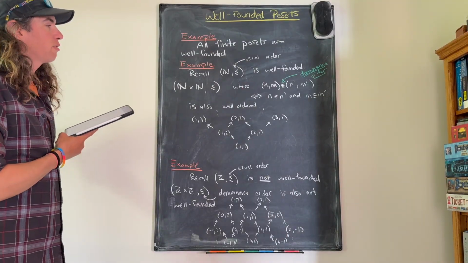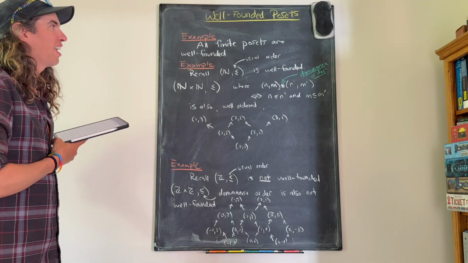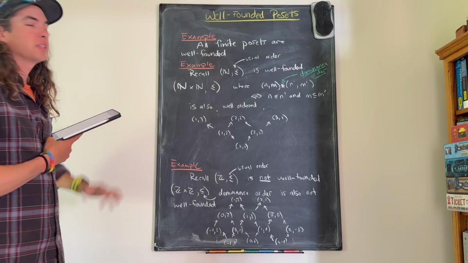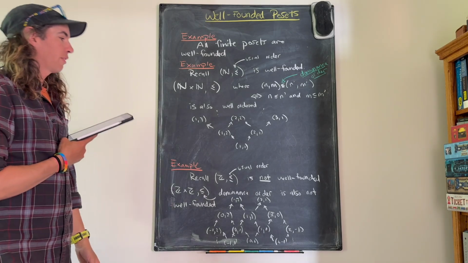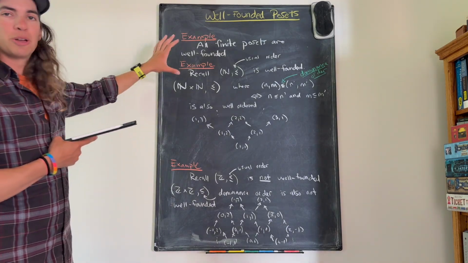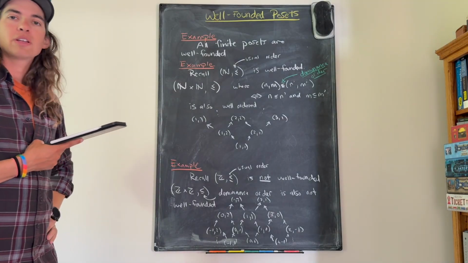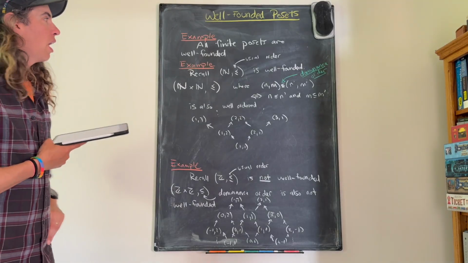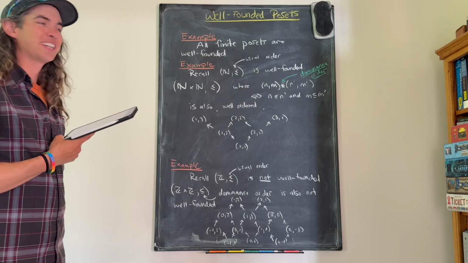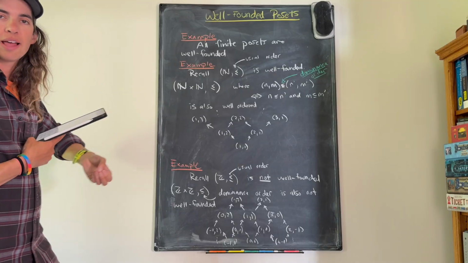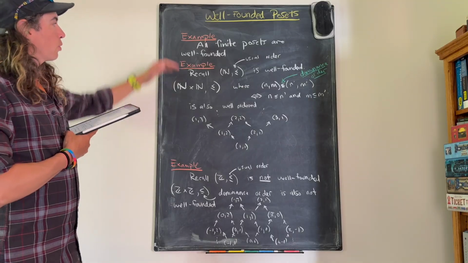Okay, so now we're going to have a few more examples of well-founded and non-well-founded posets. And this will lead to a method of producing well-founded and non-well-founded posets from other ones, which is kind of cool. The first example that I probably should have mentioned before is that all finite posets are well-founded, right? Remember, one of the conditions for being well-founded is that it satisfies the descending chain condition. Finite posets definitely satisfy the descending chain condition because I can't have an infinite sequence of elements that are not equal, let alone strictly decreasing. Great.